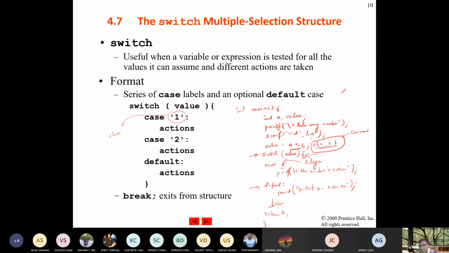Character and integer only are allowed. Fine. This problem has one additional problem. Let me show you one program, and then you will be able to get the answer.